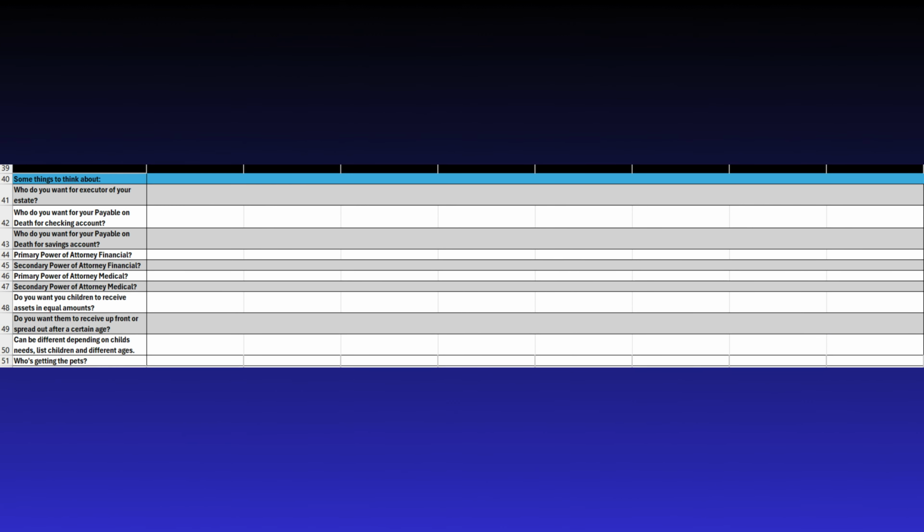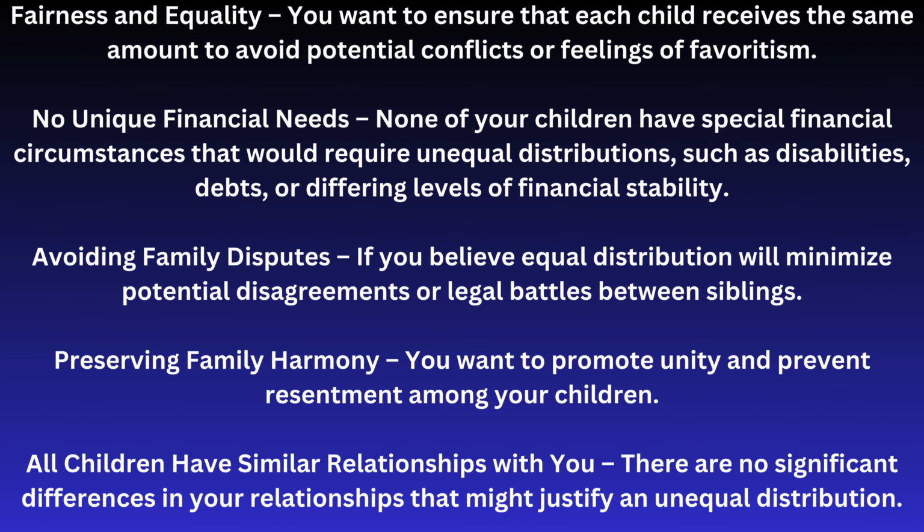Next up is Row 48, which asks you and your spouse if you would like your children to receive assets in equal amounts. You might want all of your assets distributed equally to your children through a trust in situations where fairness and equality matter. You want to ensure that each child receives the same amount to avoid potential conflicts or feelings of favoritism. No unique financial needs.